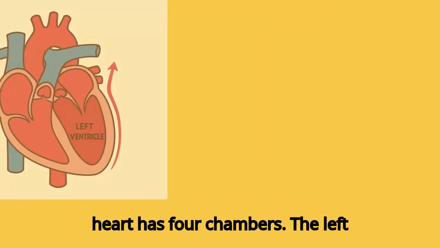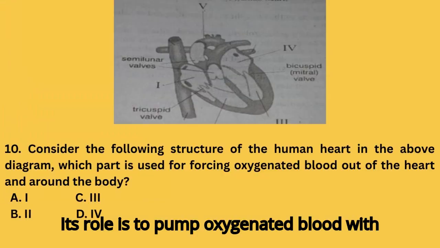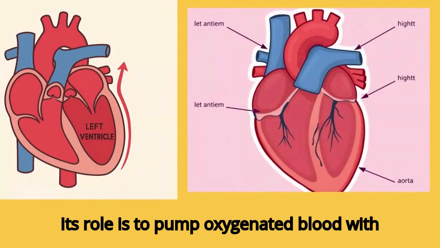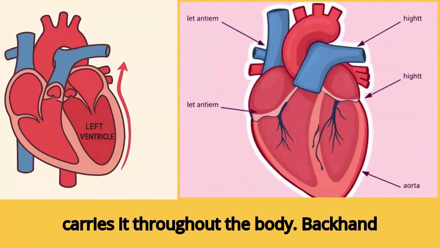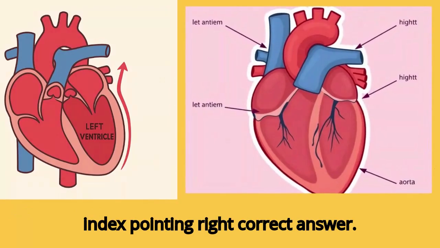The human heart has 4 chambers. The left ventricle is the thickest-walled chamber. Its role is to pump oxygenated blood with high pressure into the aorta, which carries it throughout the body. Correct answer: